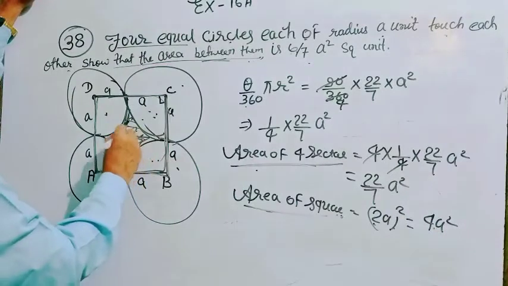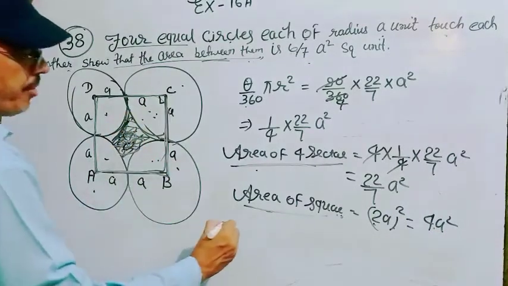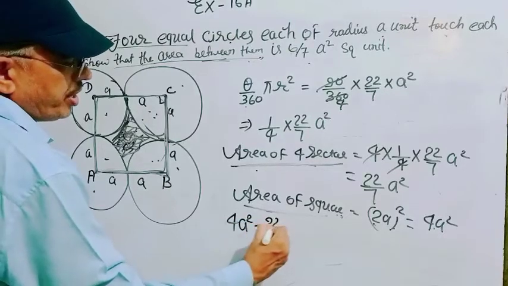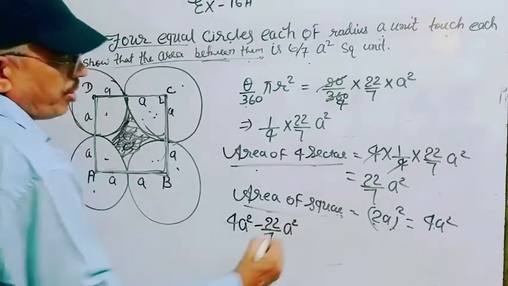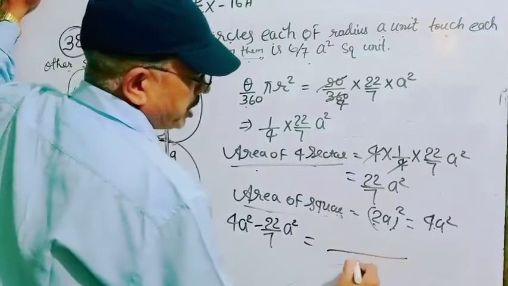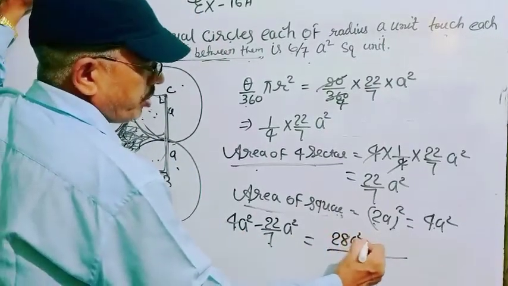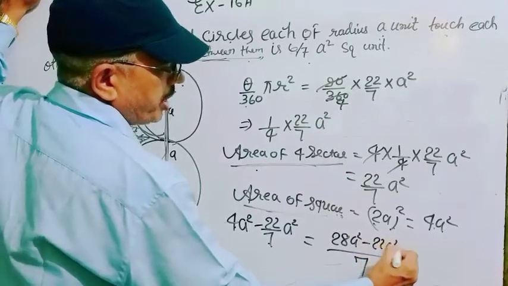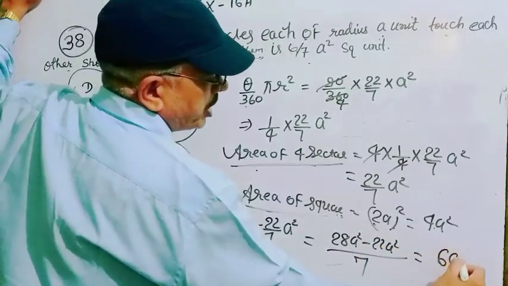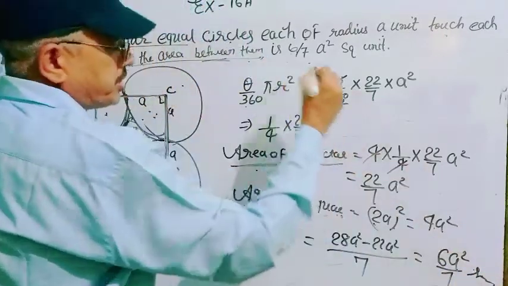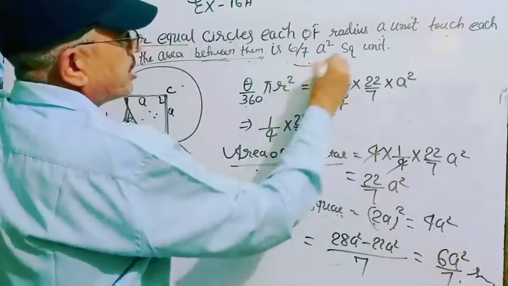Then what is the area between them? The area between them is 4a square minus 22 by 7 a square. It is equal to, here 7, and 7 4s are 28 a square minus 22a square. What do you get? You get 6a square by 7 square unit.